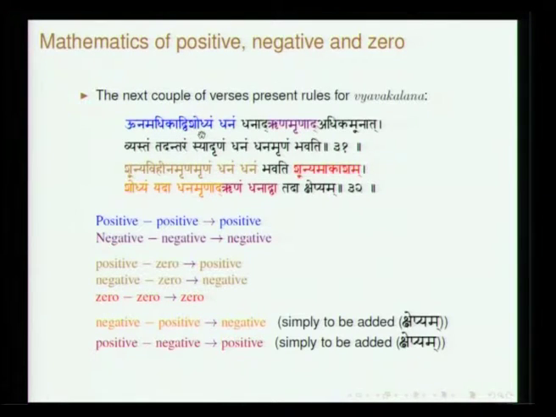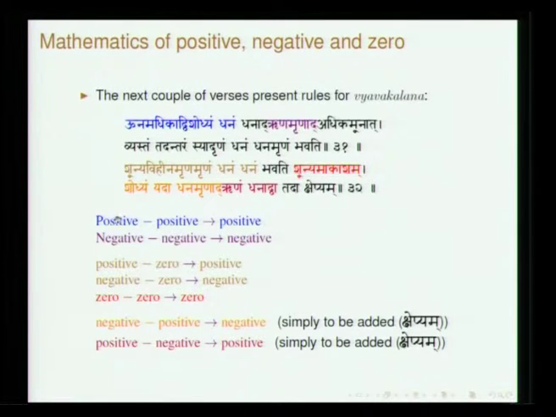Unam adhikad vishodhyam dhanam. Unam is smaller quantity, adhika is larger. Adhikat, when you have a much larger quantity and you subtract a smaller one, what you will get is positive. Negative minus negative will be negative, and then he goes on, shunya vihinam rinam rinam. Shunya is 0, rinam a negative quantity. Shunya vihinam, what you will have is rinam, and shunya vihinam dhanam, you will have dhanam positive, and shunyam akasham.